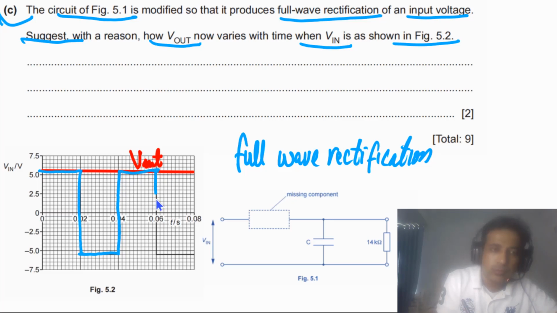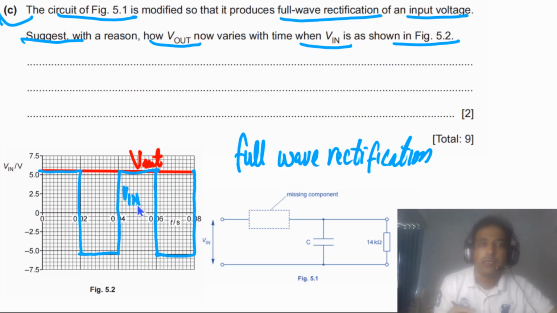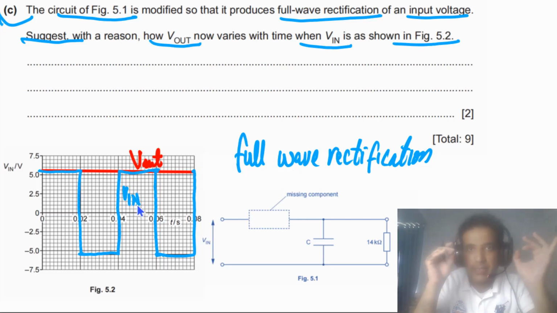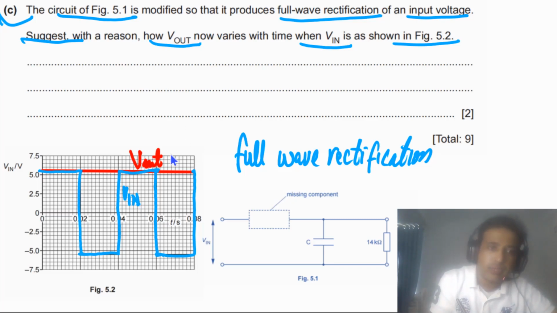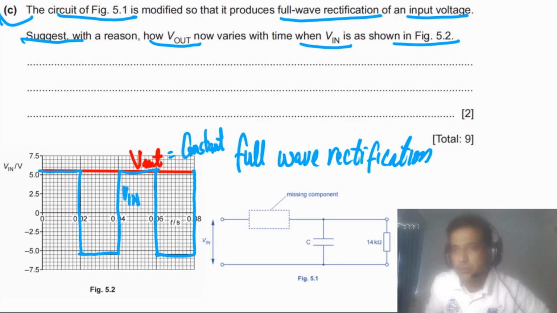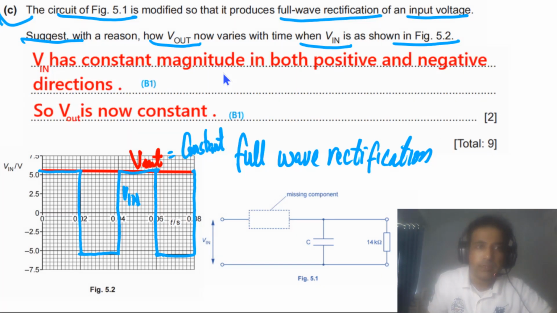This blue is representing V in and the red is representing V out. I hope you can see the difference between V out and V in. So simply we can say this one is constant now. Now let me show you how you can write down your answer.